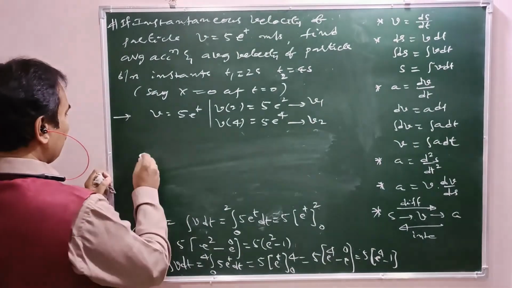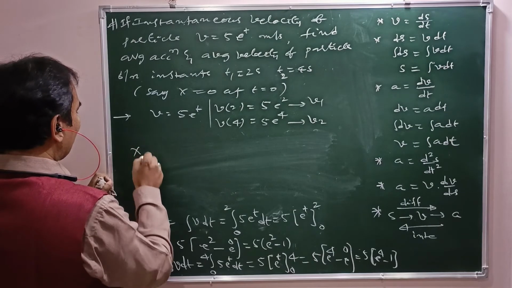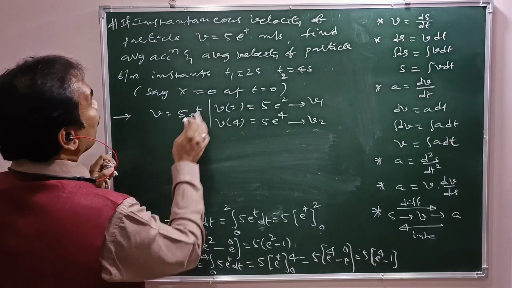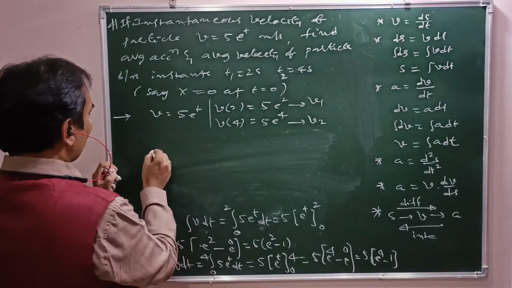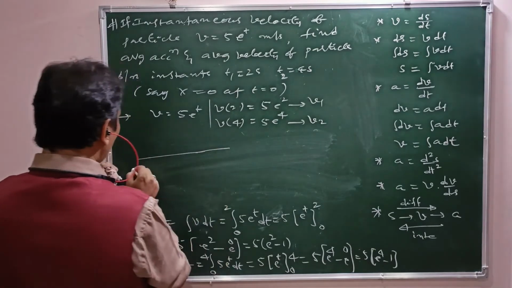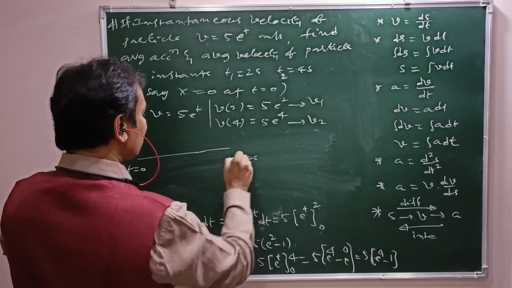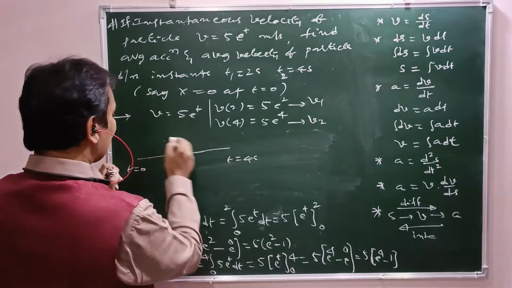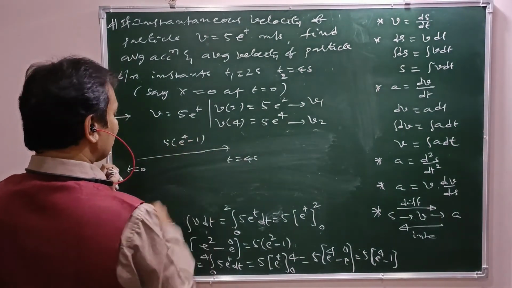Now, x of 2, displacement covered from 2 to 4 seconds. Suppose this is the displacement covered from t equal to 0 to t equal to 4 seconds. What is that value? 5 into e power 4 minus 1.